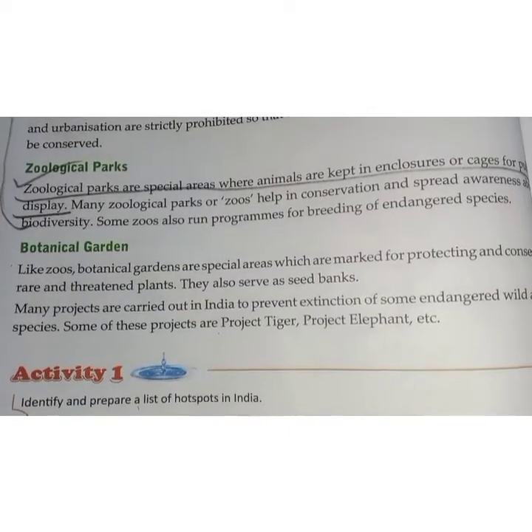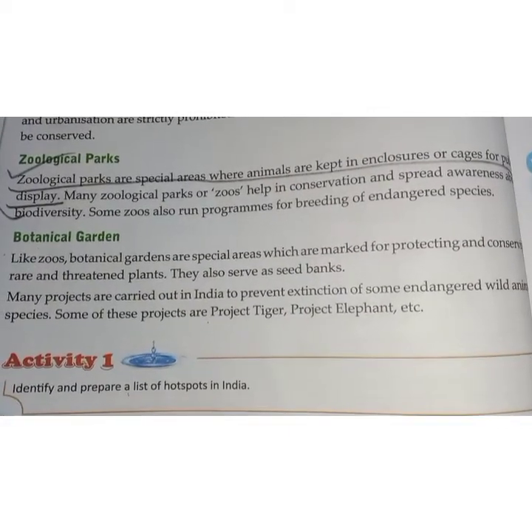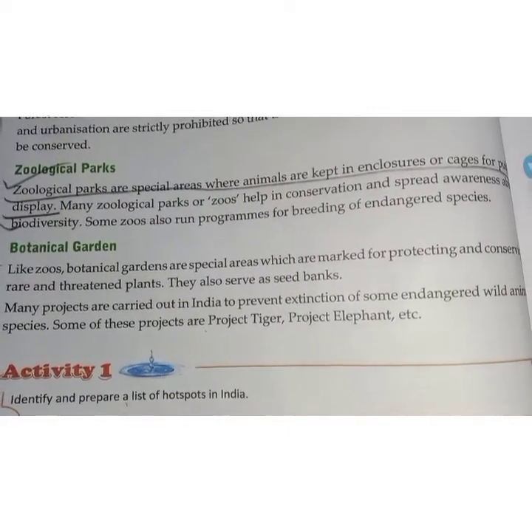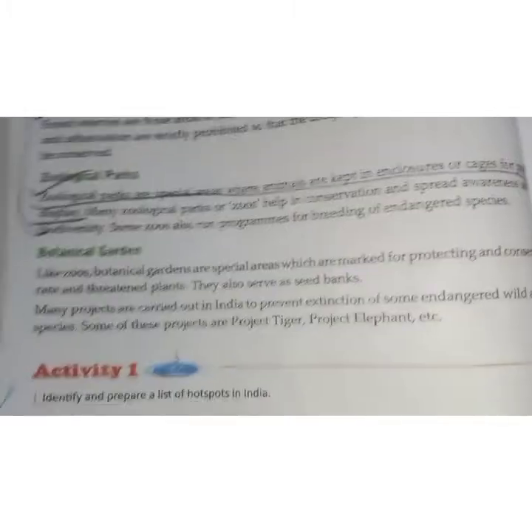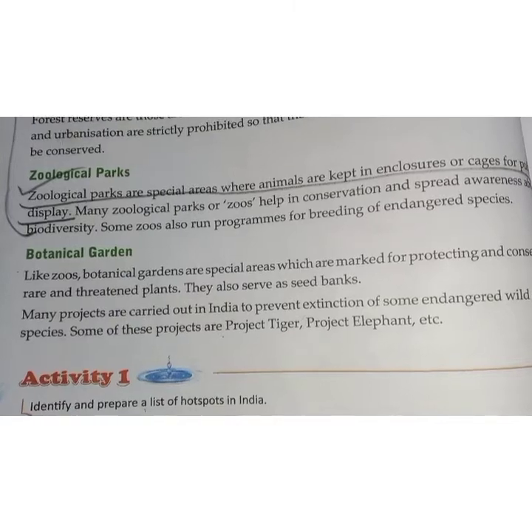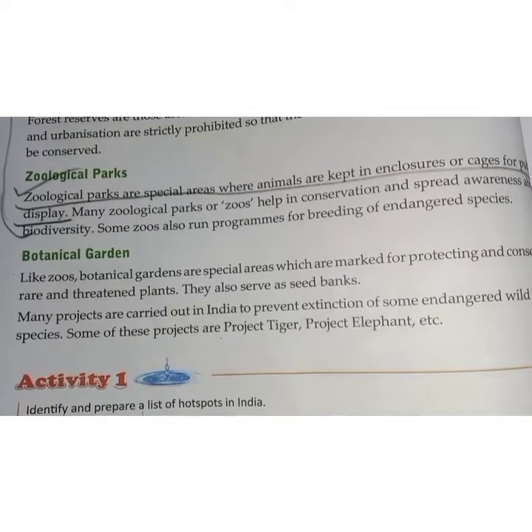And the last portion is that many projects are carried out in India to prevent extinction of some endangered wild animals, such as Project Elephant, Project Tiger, etc.